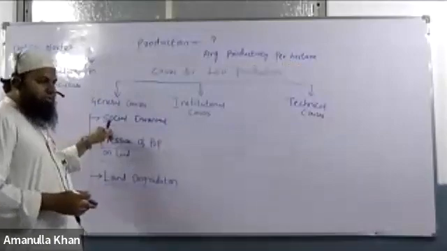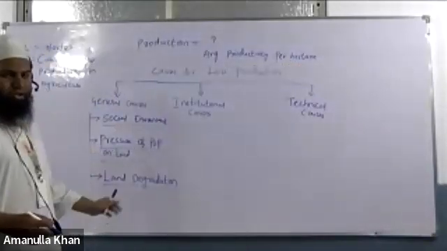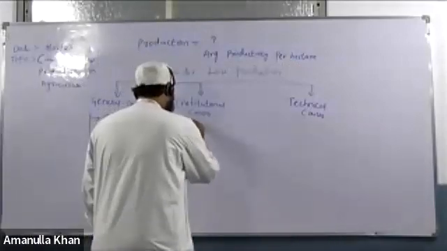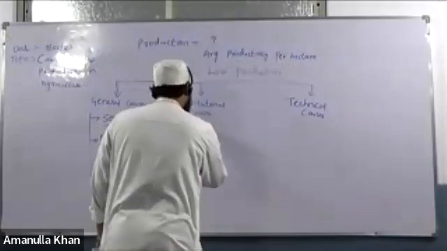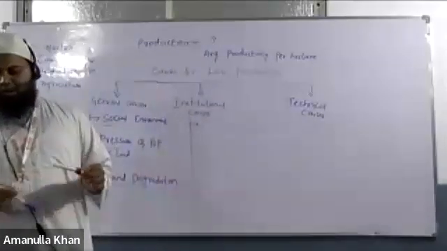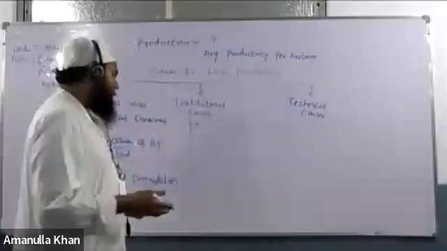Okay, these are the general causes. First one is social environment, second one is population pressure on land, third one is land degradation. Moving to the institutional causes. Here also we have 4 more causes which we'll discuss right now. The next one under institutional causes, the first one is the land tenure system.